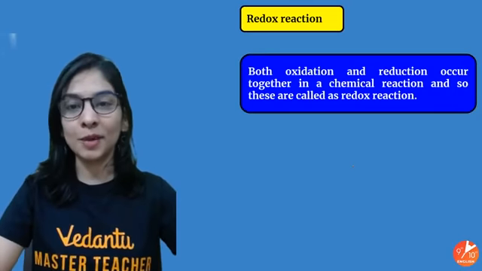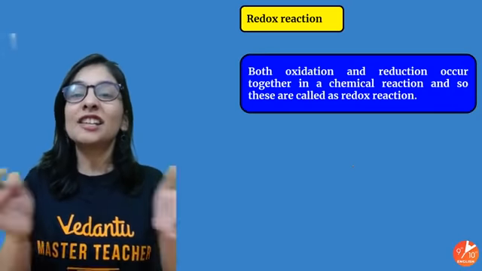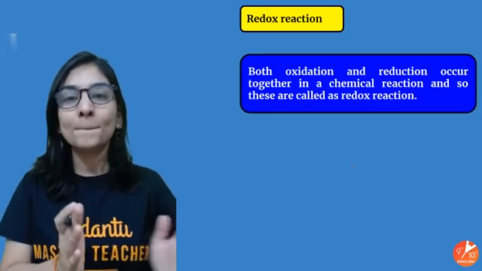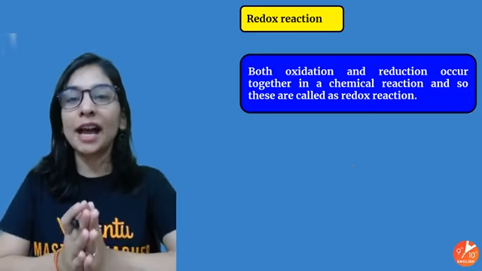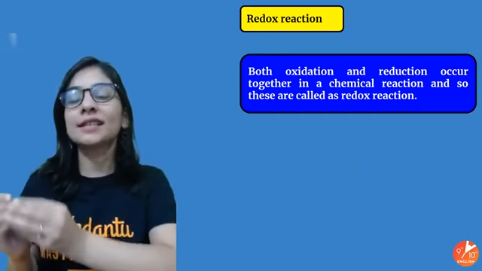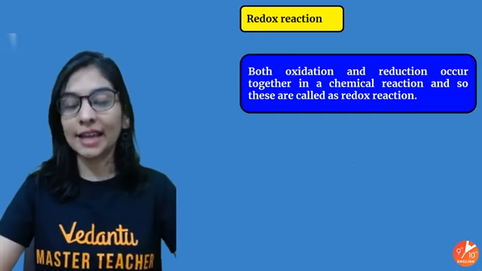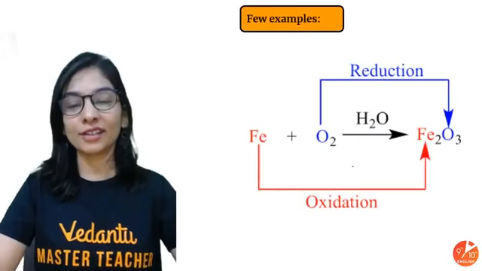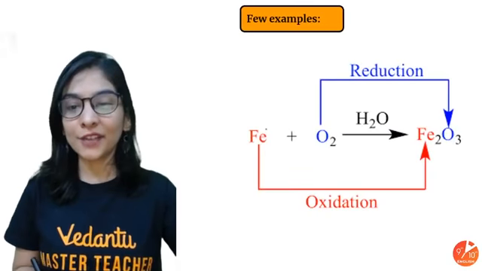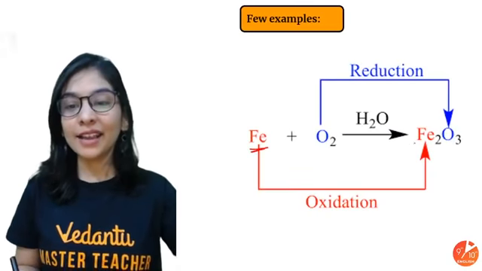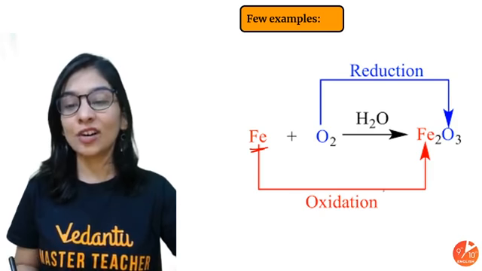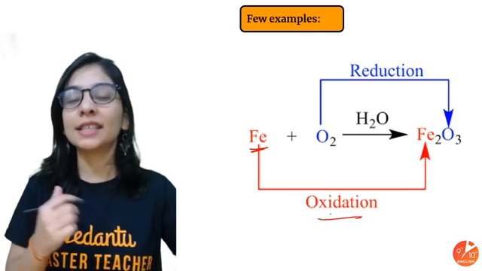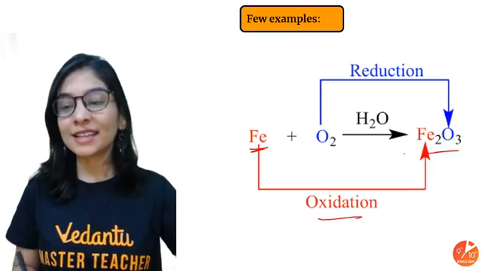Now redox must be properly clear in your mind: a redox reaction is nothing but a combination of oxidation and reduction. A reaction where a substance is getting oxidized and the other is getting reduced. That's what your redox reaction is. So some example in front of you. Look at this. My iron with oxygen is giving iron oxide, and this is oxidation. My iron is getting oxidized because it's adding oxygen. My oxygen is getting reduced.